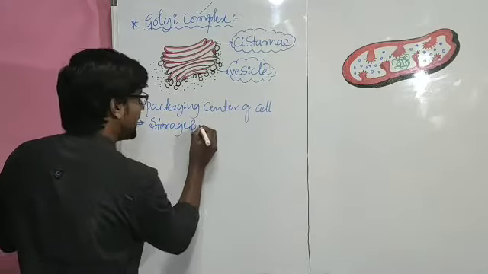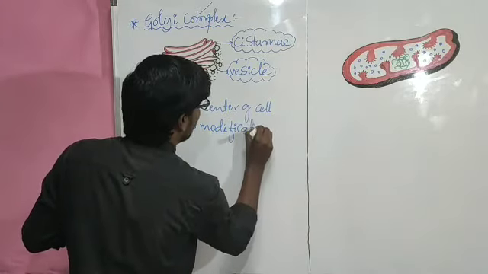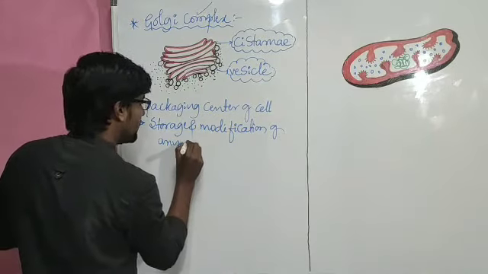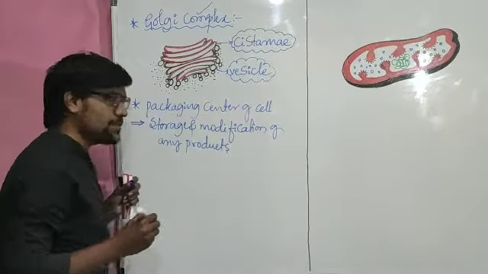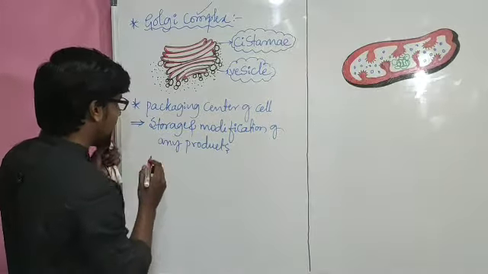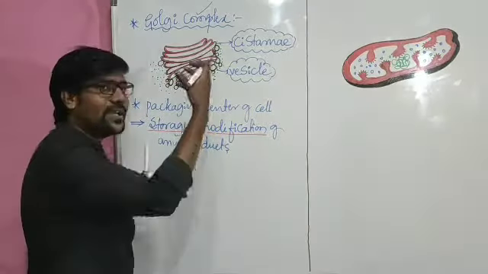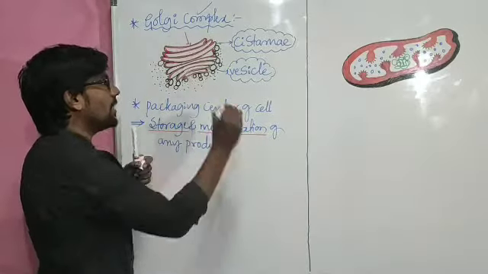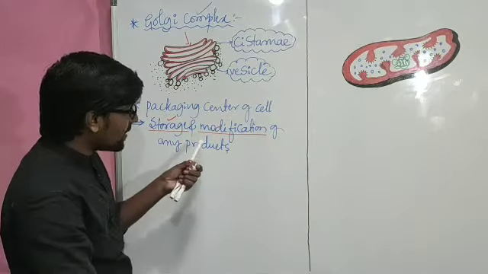Storage and modification of any products. This is another important thing. So it helps in storage and modification. These are the other two major functions. For example, protein and lipid get produced from the endoplasmic reticulum. They enter into the Golgi complex. In the Golgi complex, those materials may be stored and they get modified.